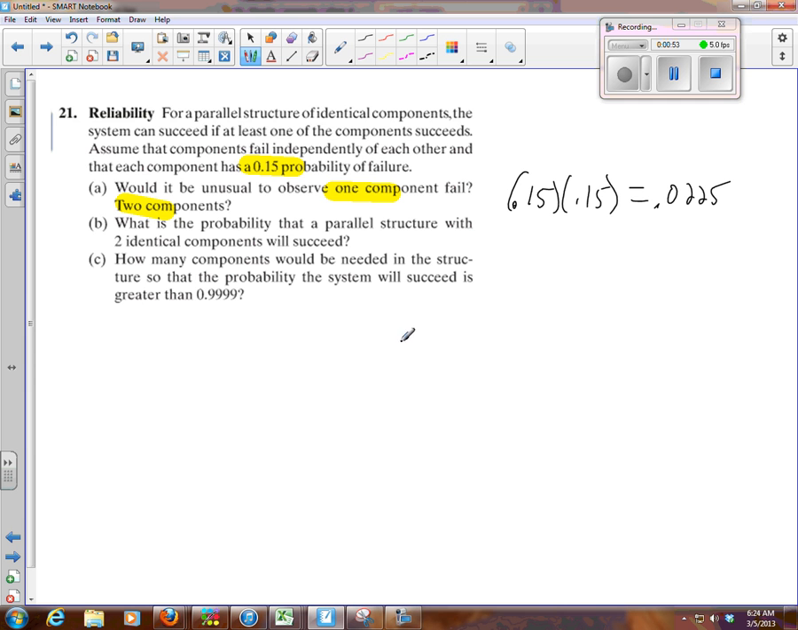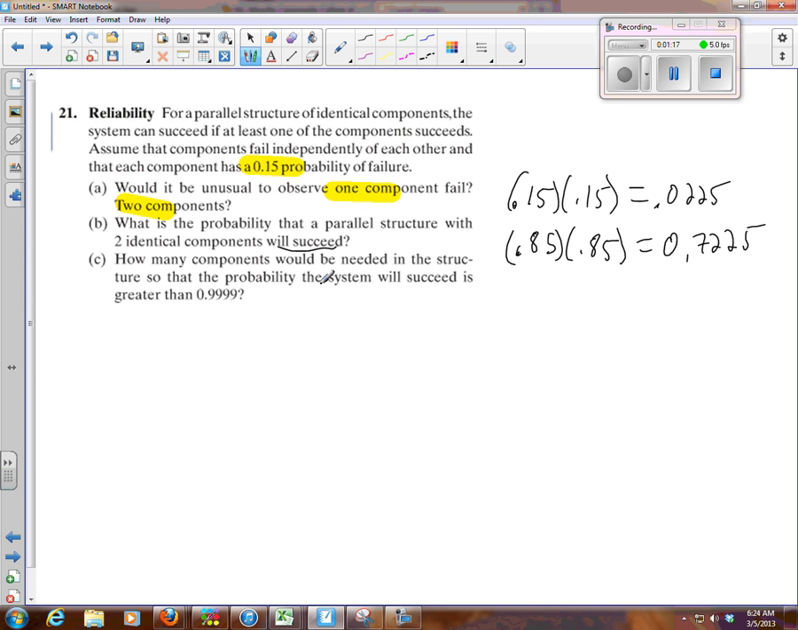Okay. Now for part B, it says what's the probability that a parallel structure with two identical components will succeed? Well, the probability that a single component will succeed is 0.85. So for two of them, we're just going to square it again. And what is that? 0.7225.